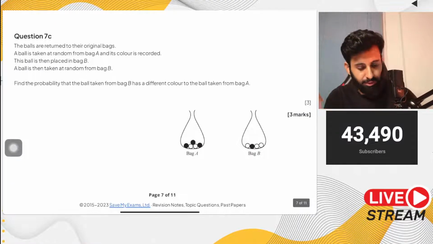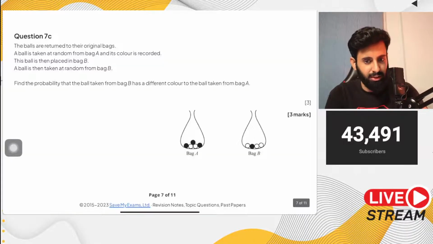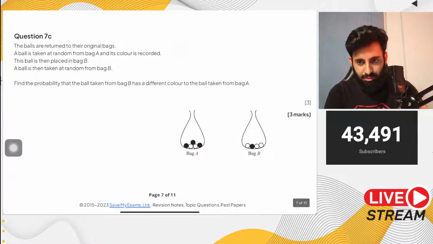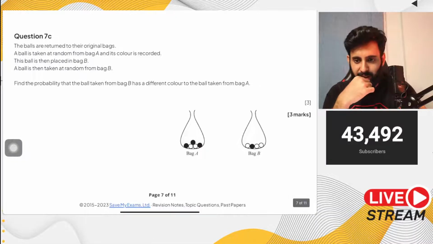Oh, you guys have already given the answer. Is it because you've solved it, Fatma? Is that the case? You've solved it already? No, you don't always have to draw a tree diagram. It just makes it easier if you draw a tree diagram.